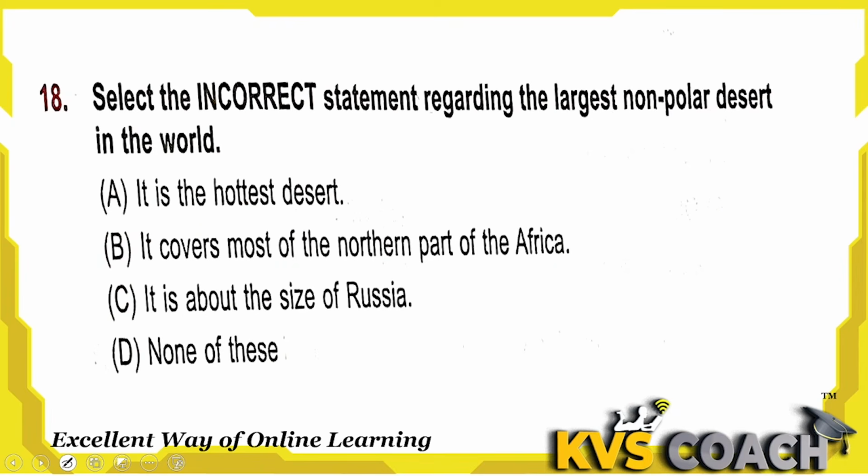Next is select the incorrect statement regarding the largest known polar desert in the world. Let's check. It is the hottest desert. It covers most of the northern part of Africa, right? And this is also right. It is about the size of Russia. This is wrong. Okay.